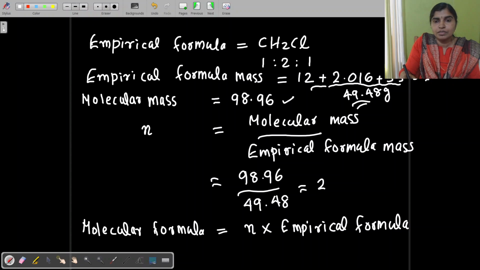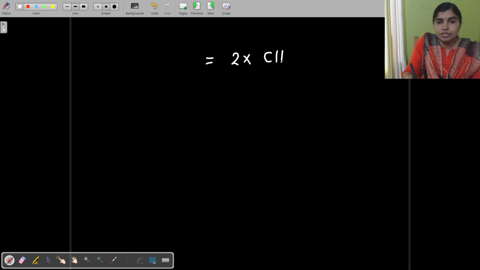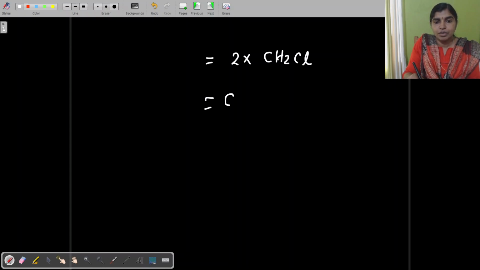The empirical formula is this one, CH2Cl. So you multiply this by 2. So 2 into C becomes C2. 2 into hydrogen becomes 4. 2 into chlorine becomes Cl2.